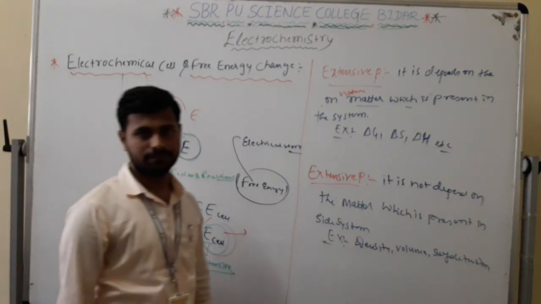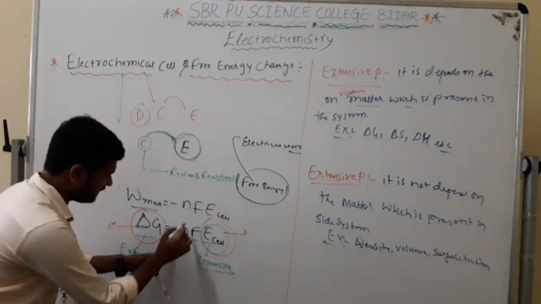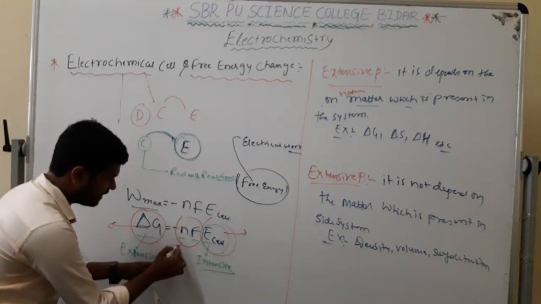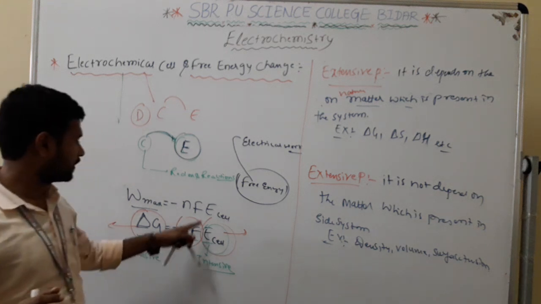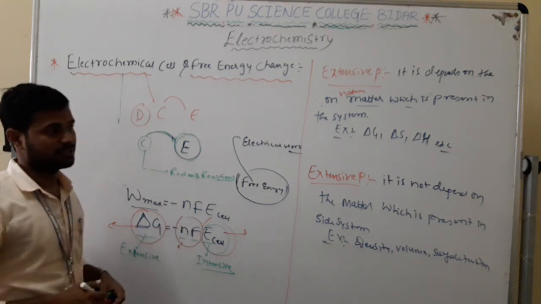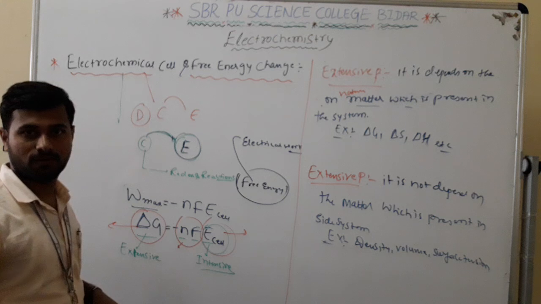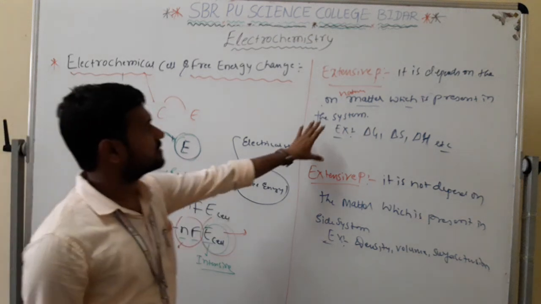Simple. And see, at the last, one more important point. This nF I can also say as the number of charges that are going to be moving. The total number of charges I can say by this term. This is simple. Now one more important thing here. Sir, how can I say this is extensive?